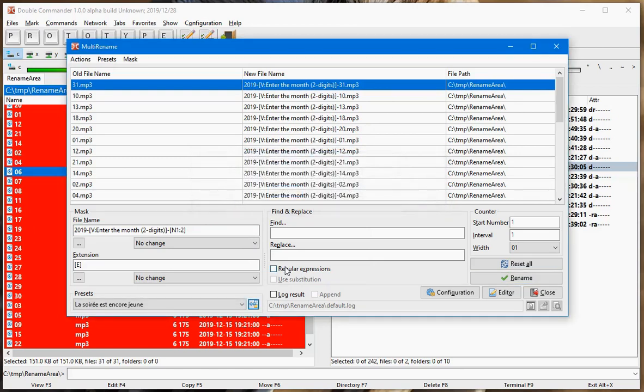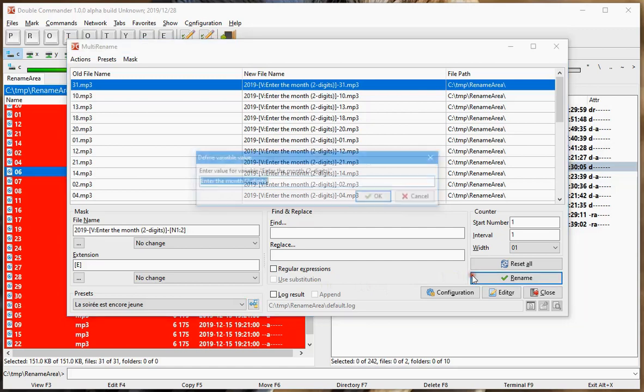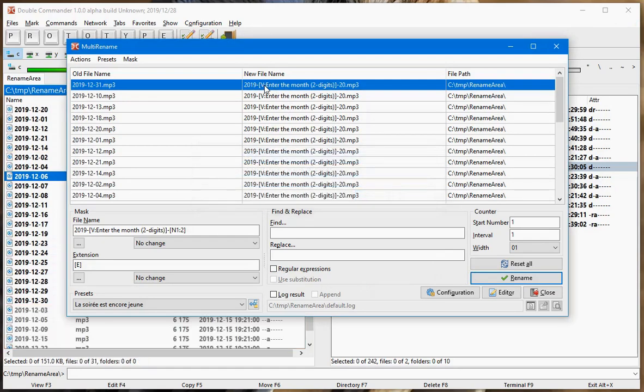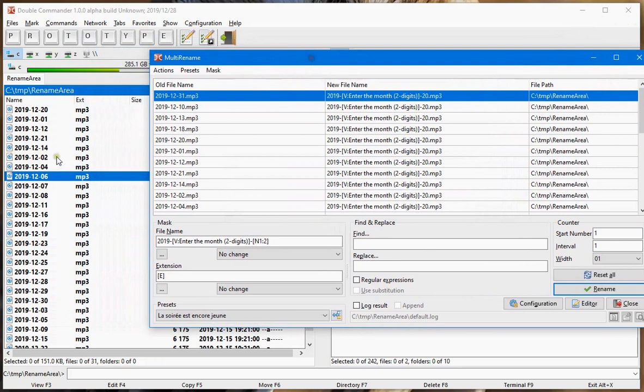Overwrite, yes. So if I click rename, it prompts me because it met the value there, so I will say that it is for the month of December. Click OK, and then it renames our file based on that pattern.